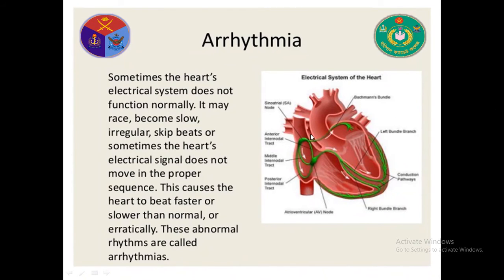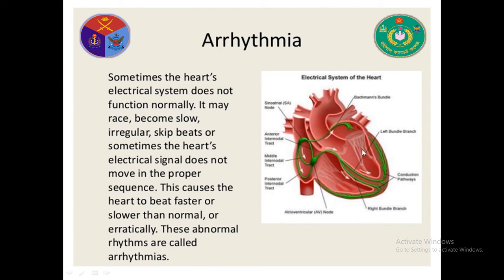Look, this is the SA node, I mean sino-atrial node, and this is the AV node, I mean atrioventricular node. This node creates an electrical signal, and this electrical signal then goes to the AV node, and the AV node spreads it all over the heart muscle.